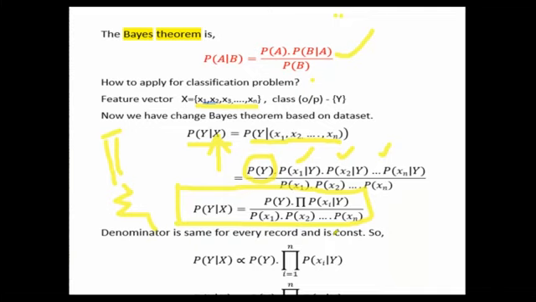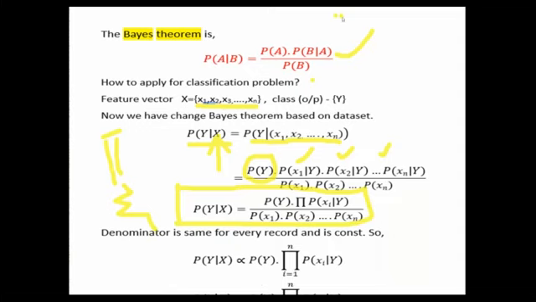So I think you understood this derivation. We know the conditional probability, and p of A intersection B equals p of B intersection A, and after the derivation we get Bayes theorem, which we apply to the feature vector. We change the numerator value to the class, that is y, and apply the Bayes formula to the entire feature vector, so we get the numerator like this. In place of B we have x1, x2, xn, and the denominator we neglect, because it is constant and common for all the records. That's why p of y given x is proportional to p of y times the product of these values. Now we will see how to make the final conclusion.